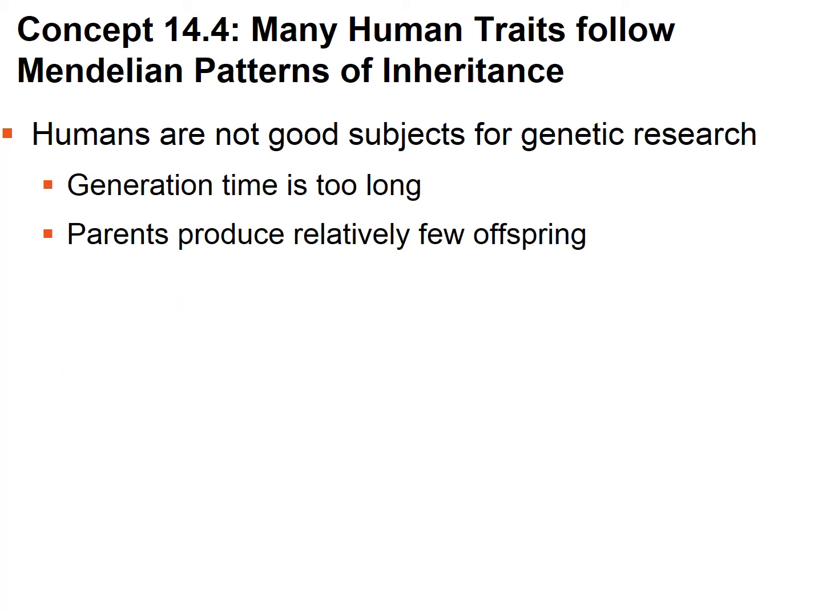Now, humans are not good subjects for genetic research like garden pea plants are. They have a long generation time, so it's 9 months before an offspring is actually born. Parents produce relatively few offspring, often 1, occasionally 2, but you don't have a large number. It's also not ethical.